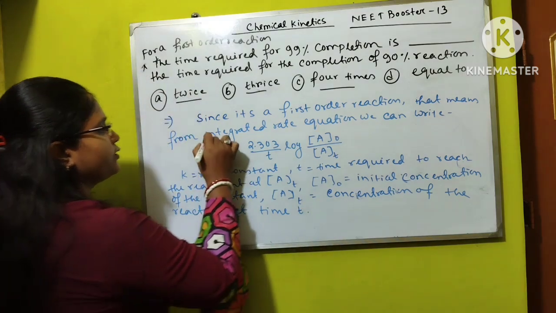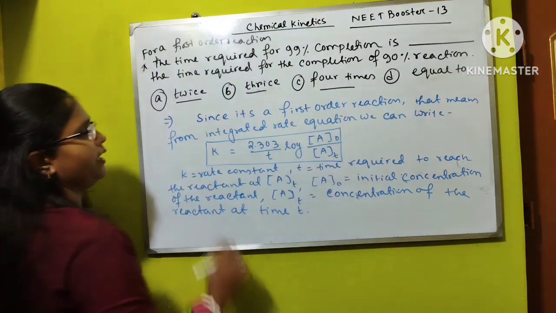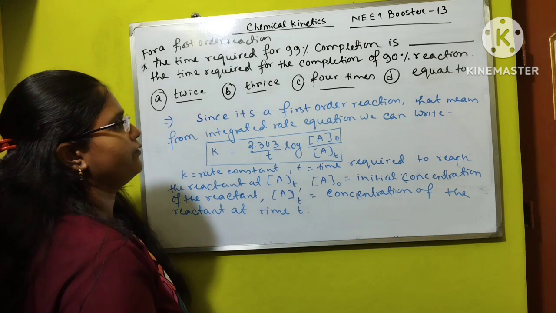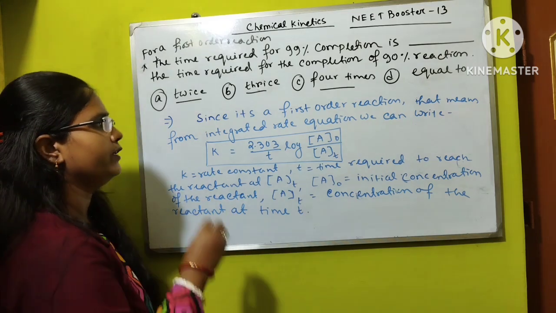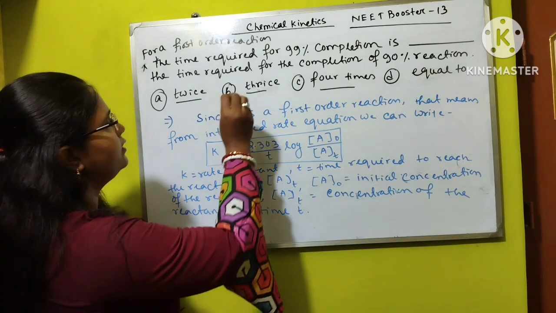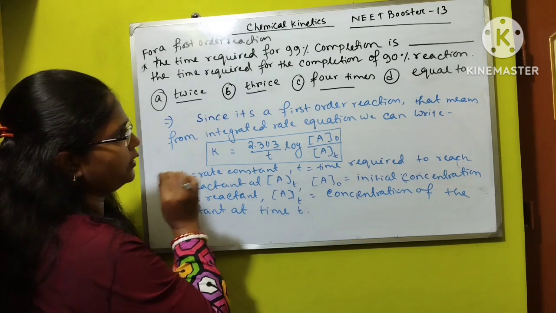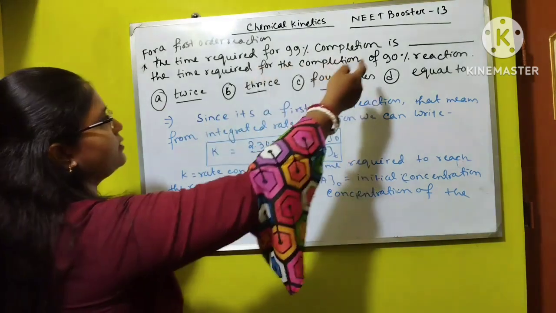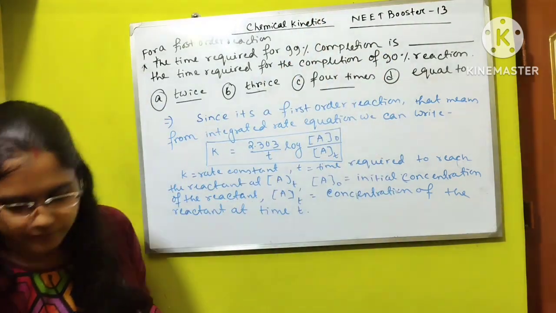Here is the introduction of all these terms regarding the integrated rate equation for first order reaction. We have to use this equation to calculate the value of this blank.